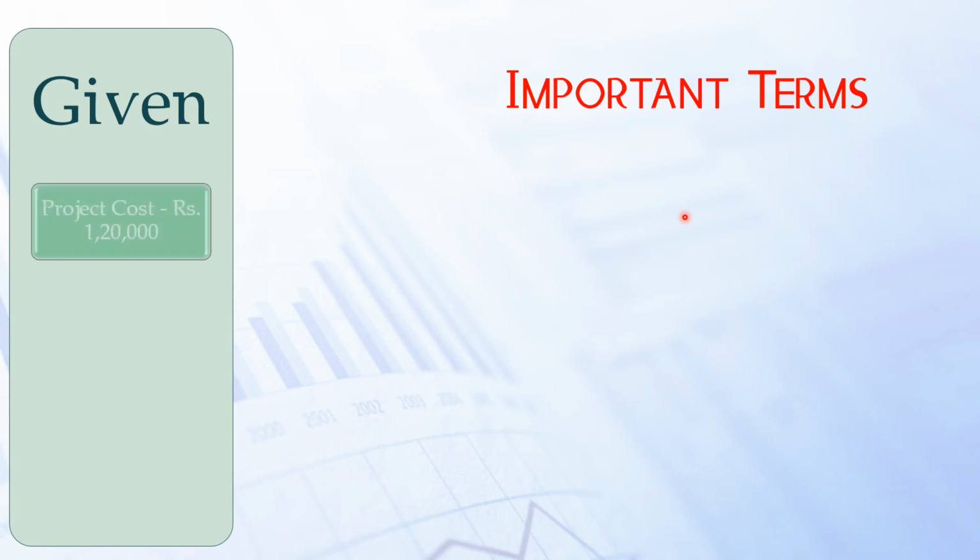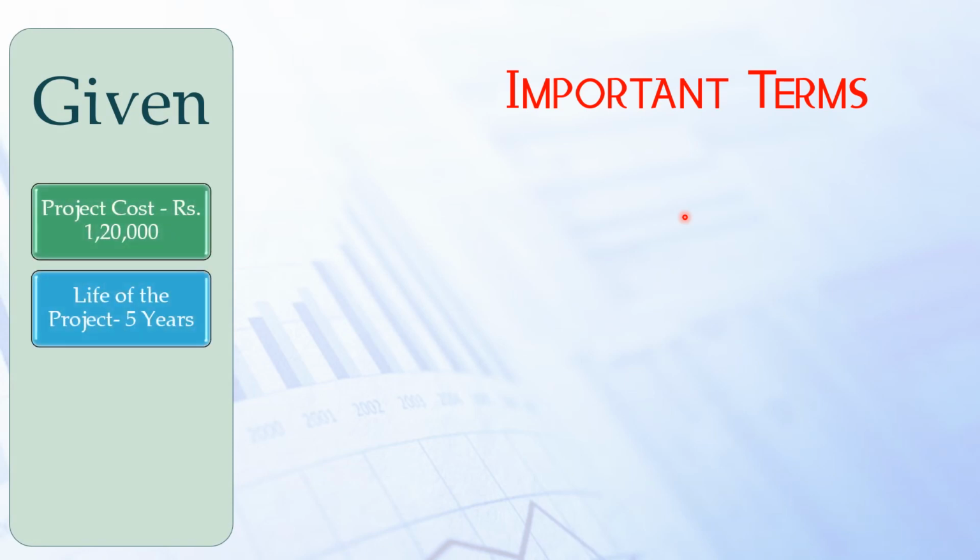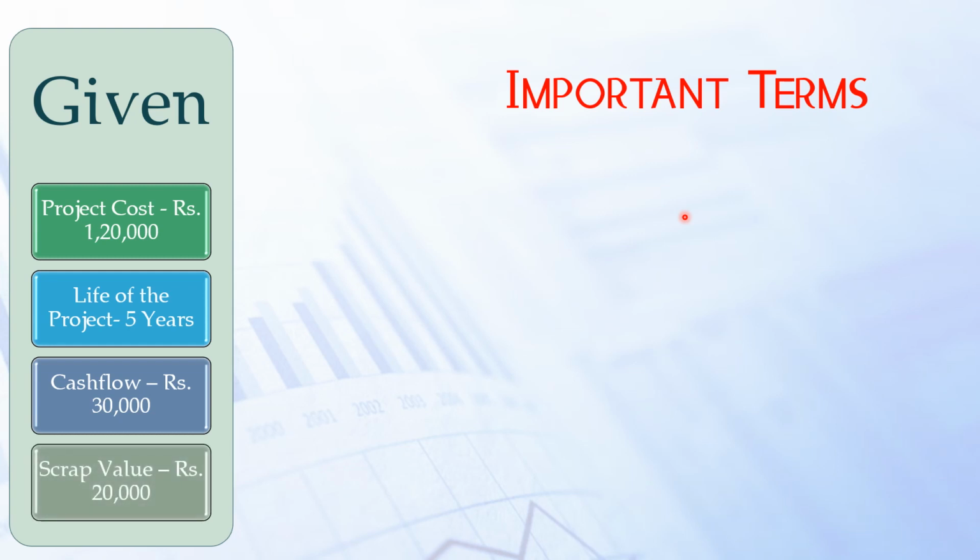Before working out problems in ARR, you must be aware of certain concepts, right? So that is what I am going to tell. To explain the concepts, I have taken an example with some information. There is a project which costs rupees 1,20,000 and the life of the project is 5 years. The cash flow we are receiving from the project is rupees 30,000, and the scrap value, that is the value at the end of the life, is rupees 20,000.